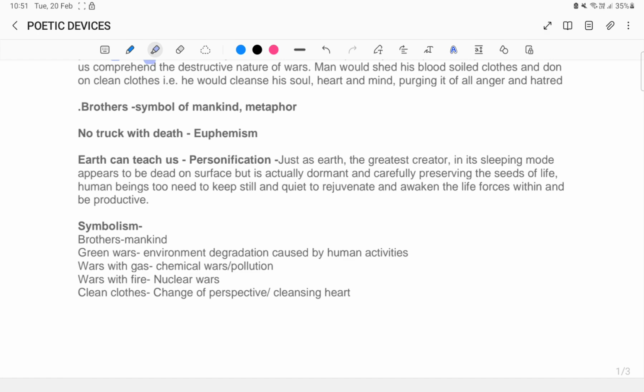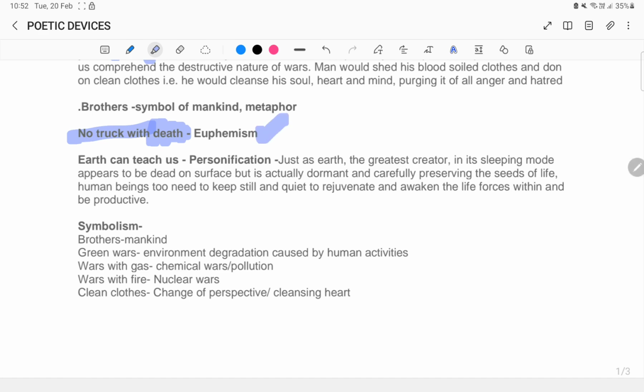No truck with death is an example of euphemism. Euphemism is basically when you use an indirect word or expression to convey something, instead of using a more direct word, because you might be talking about something that is unpleasant, that is death. Here death is unpleasant, and the poet wants no association. There is no truck with death. He wants no association with death. So this is an example of euphemism.